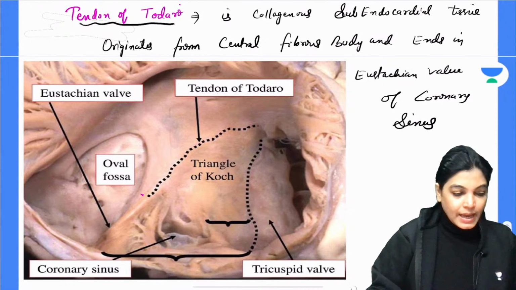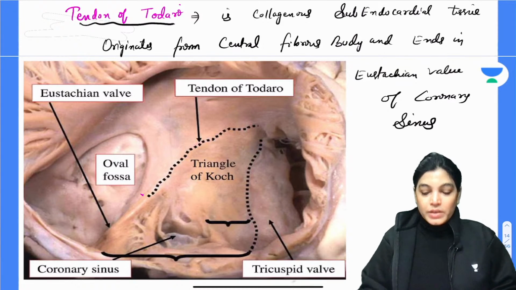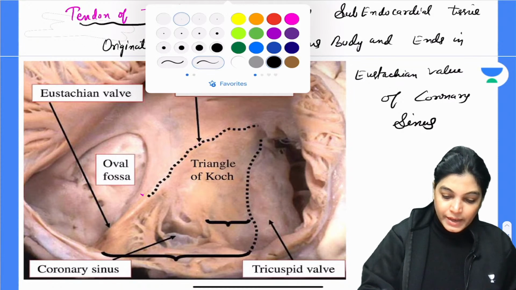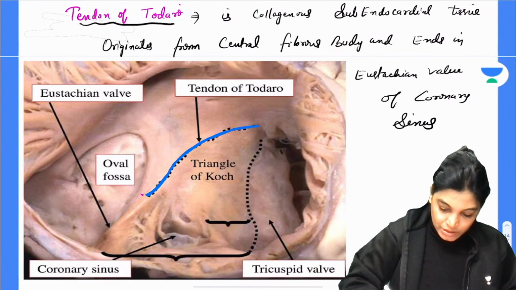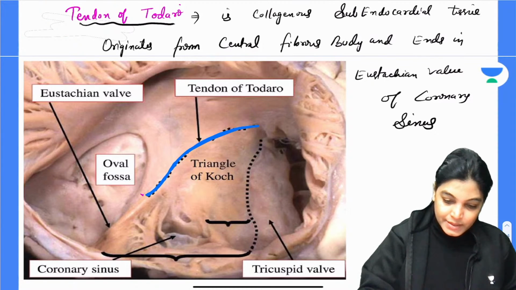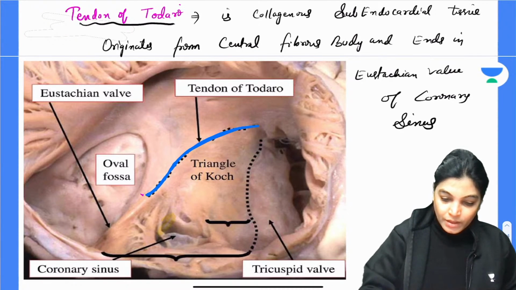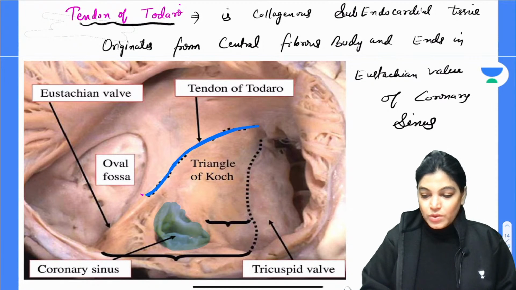Okay, so this is exactly the definition of tendon of Todaro. If I use a blue color for it, you can see I am highlighting the tendon of Todaro. If we talk about the starting point, it is starting from this opening, which is the opening of coronary sinus, and then it is going towards the